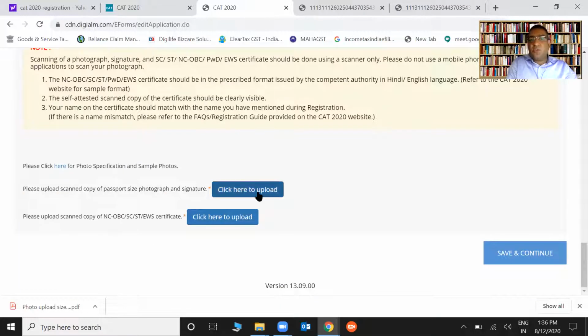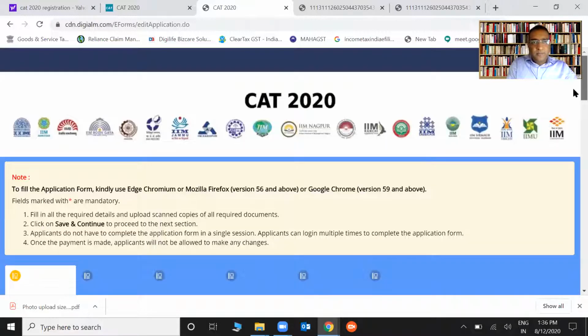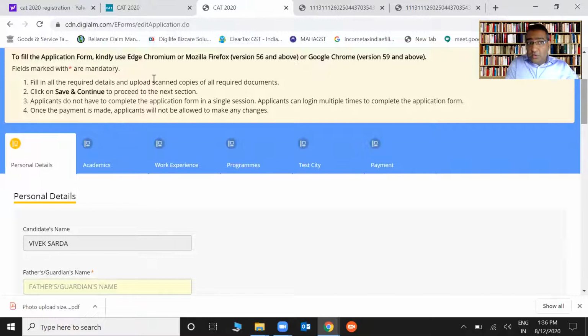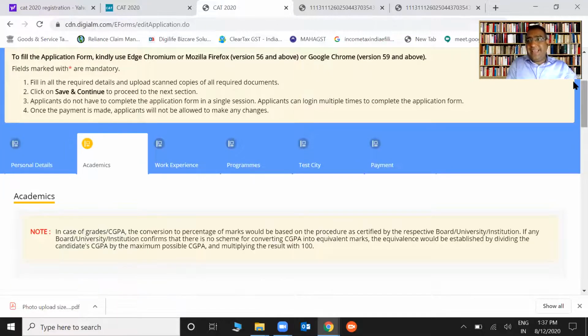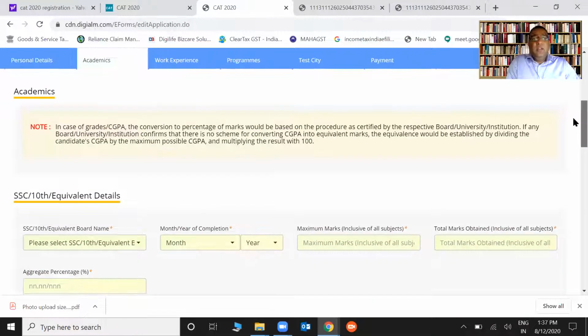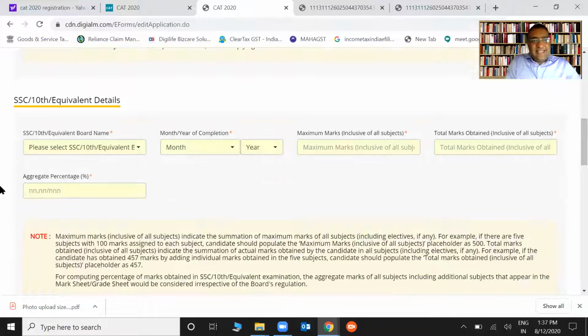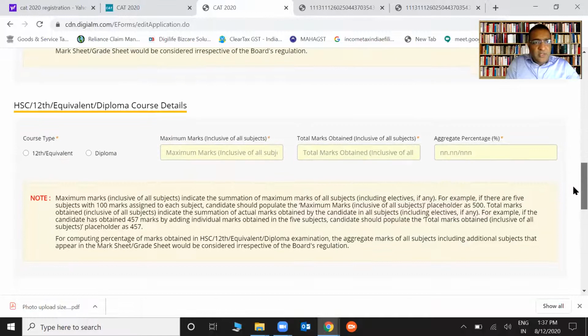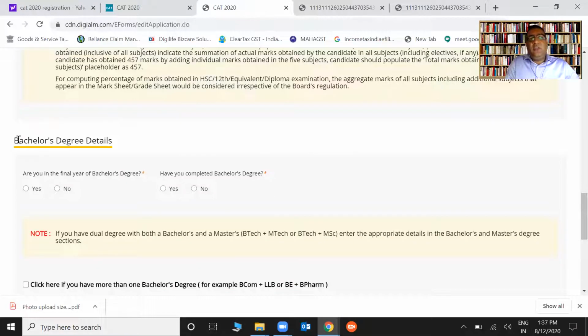I've already discussed the photograph thing, right? And I've already discussed this. So then you save and continue. And I will only be talking about the important points, sir. As I told you, academics, yeah, it's easy. Whatever you have done. Now, all your SSC, HSC, and all this is easy. This is self-explanatory. I won't waste time on this. Now, this is where I would like to focus. This is the problem everybody's facing right now.